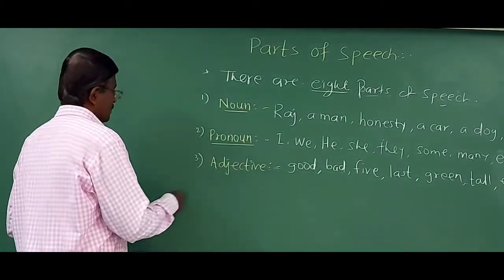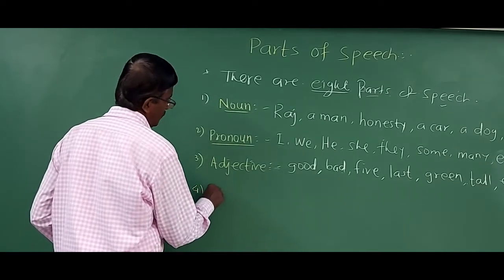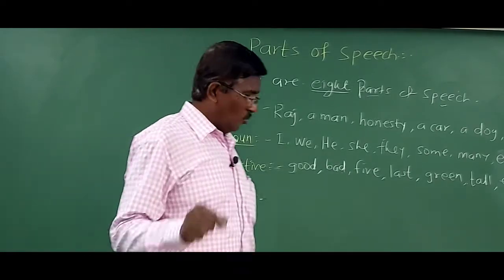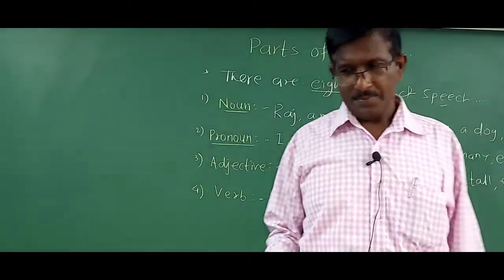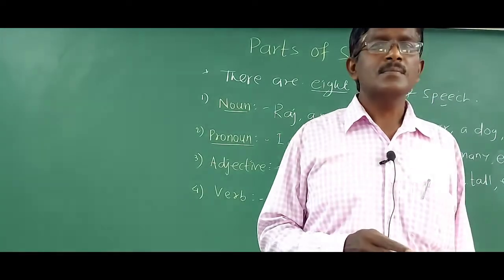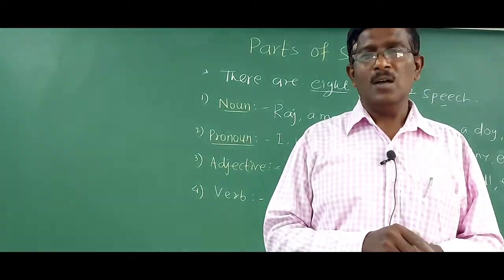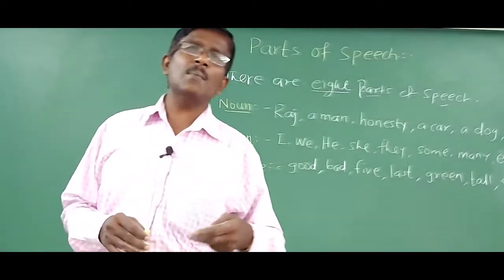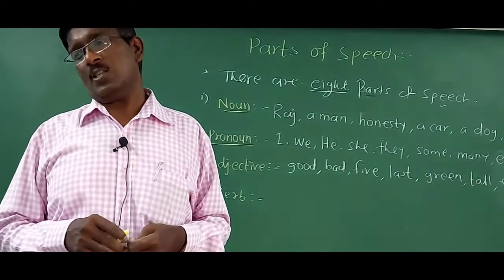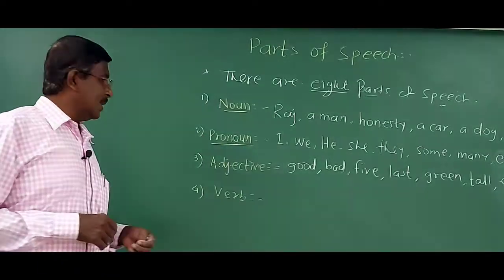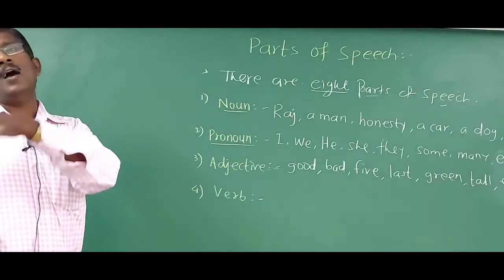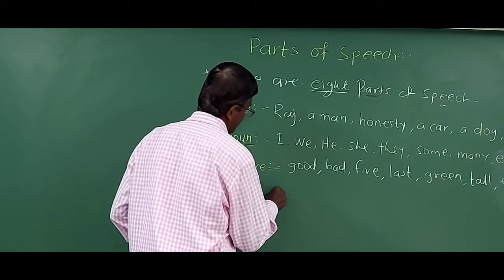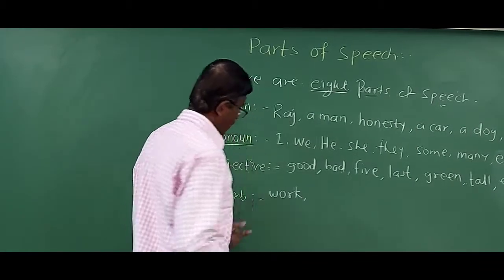After this, number 4th is verb. Verb is a word which completes the meaning of the sentence, and it denotes action, state or position. For example, I work in the field, work.